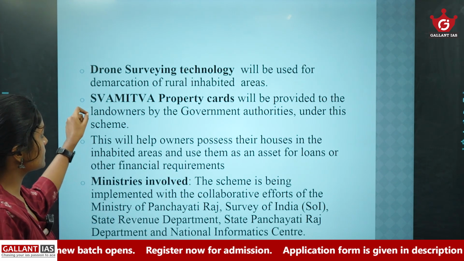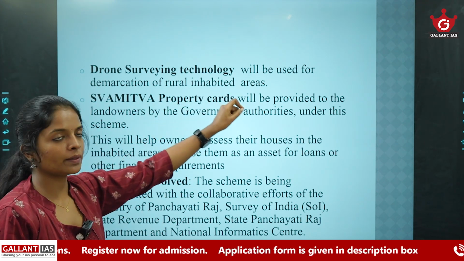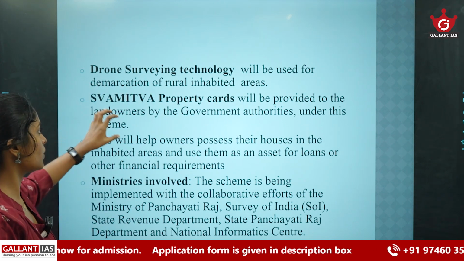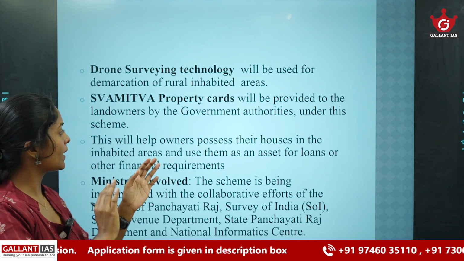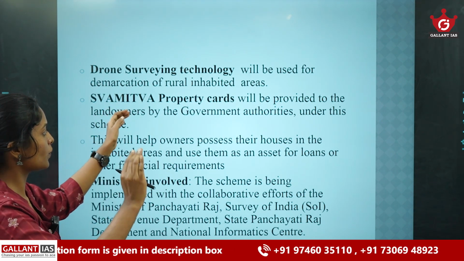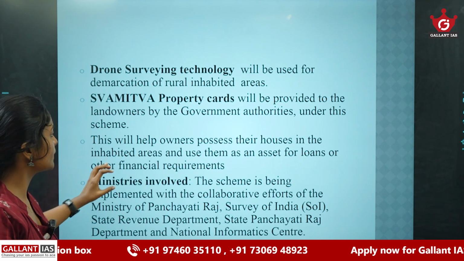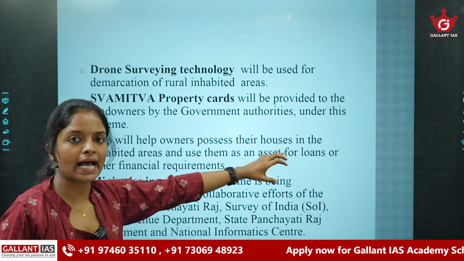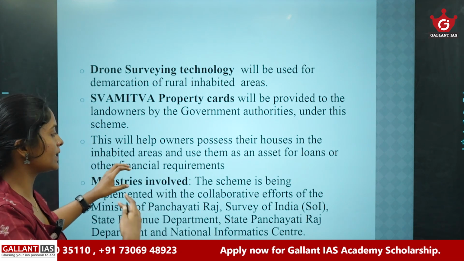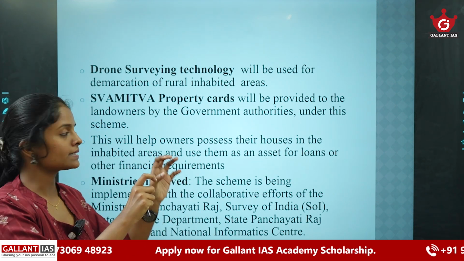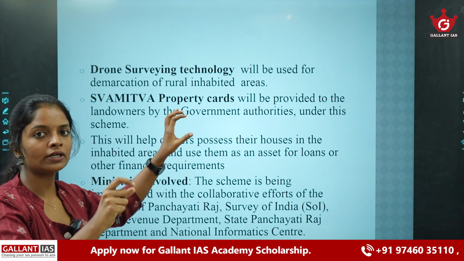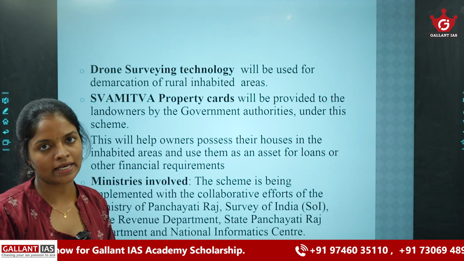Then Swamitwa property cards will be provided to these landowners. It will help owners who possess houses in the inhabited areas use them as an asset for loans or other financial requirements. They can use this Swamitwa property card for obtaining loans from financial institutions.